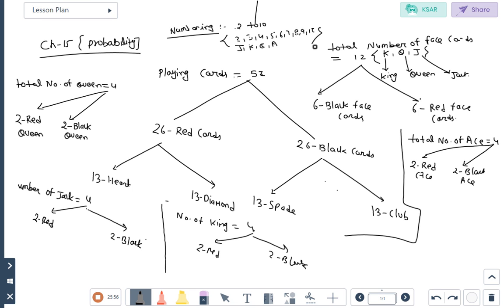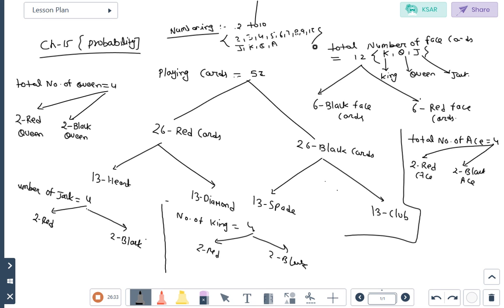In face cards we include the king, queen and jack, so 4 kings, 4 queens and 4 jacks. So the total number of face cards is 12. Out of 12 face cards, 6 are black and 6 are red. The number of aces is also 4, queens 4, jacks 4 and kings 4. So each is 2 red and 2 black.